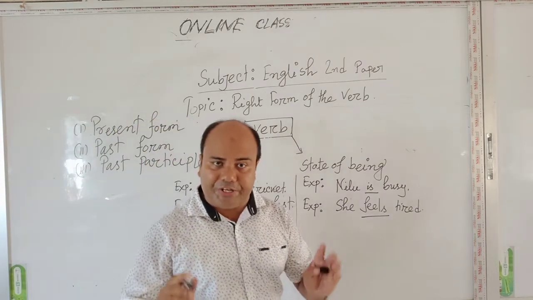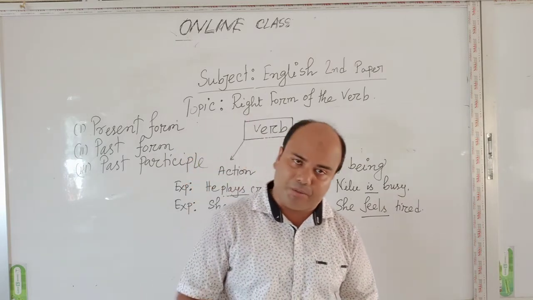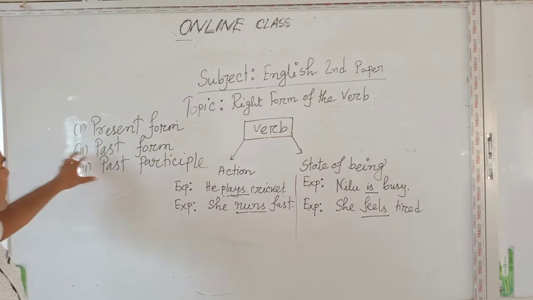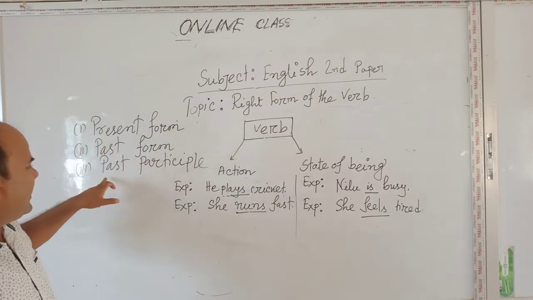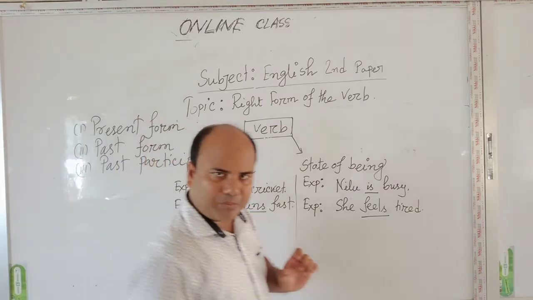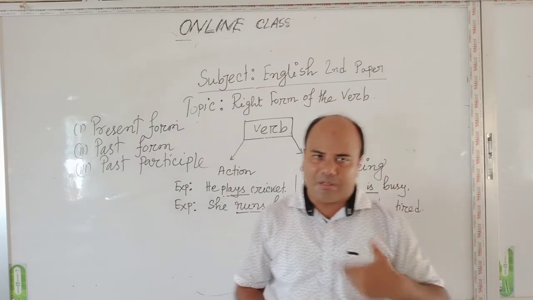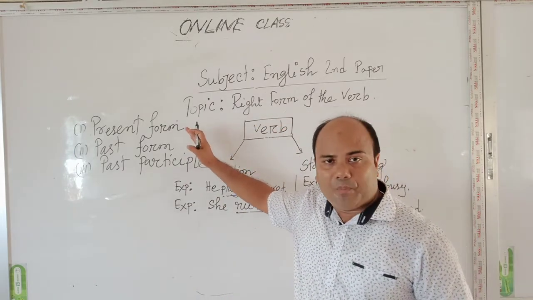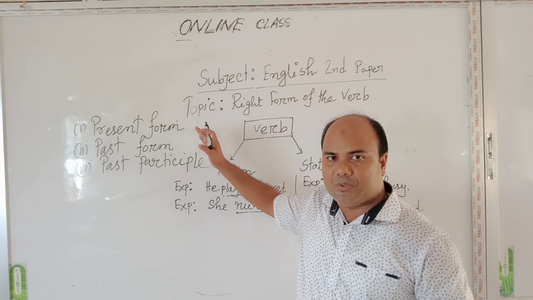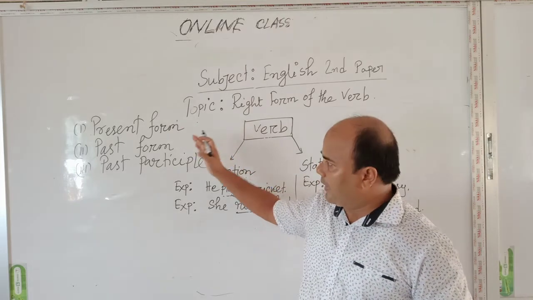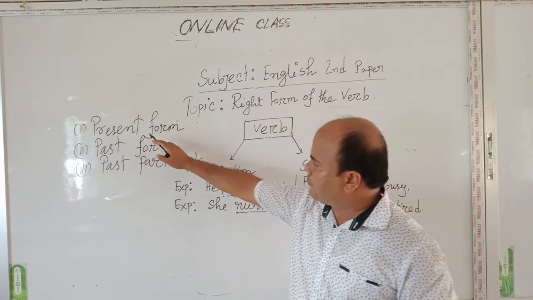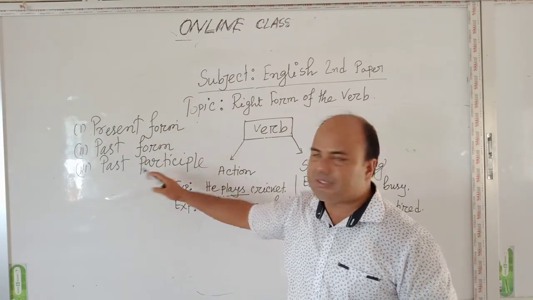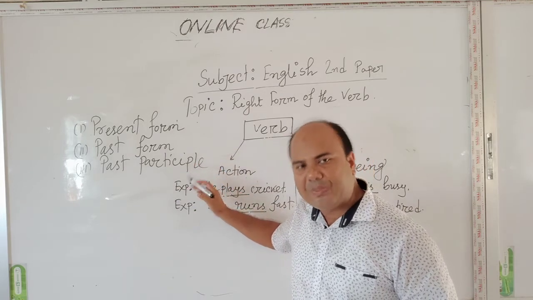There are major three types of forms of verbs. 1 is present form, 2 is past form, 3 is past participle.